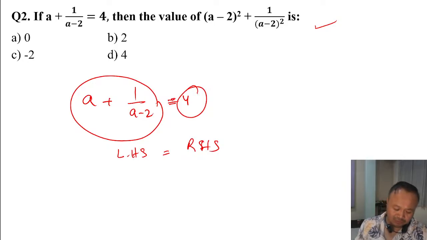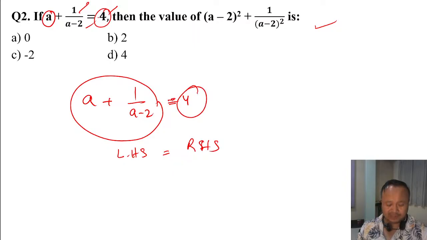Our motive is only to make them equal. On the left hand side, a is a variable. A variable can be of any value. These are called constant terms, like this 4. 1 is a constant, 2 is a constant. The value of a can change.